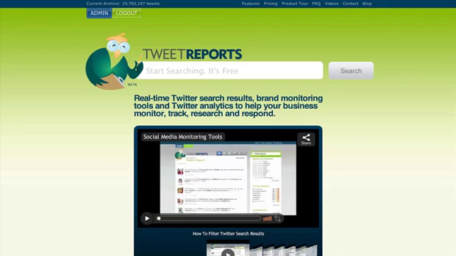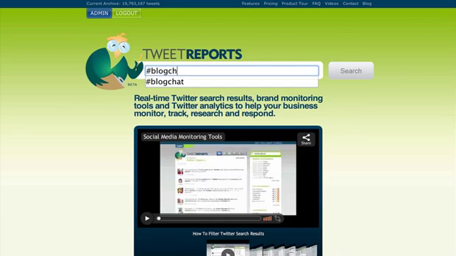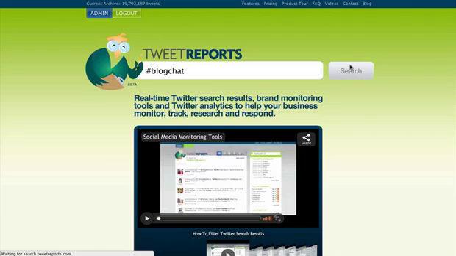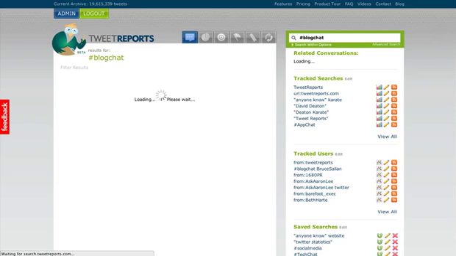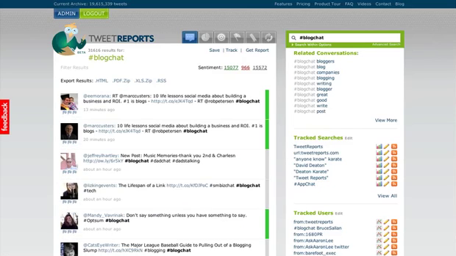Now, one of the most popular ways that people like to use Tweet Reports is to monitor and create transcripts for Twitter chats, such as blog chat. Now I enter a search term, and Tweet Reports will stream in all tweets that include that hashtag. There's 31,616 results. I happen to know blog chat happens on Sunday nights between 8 and 9.